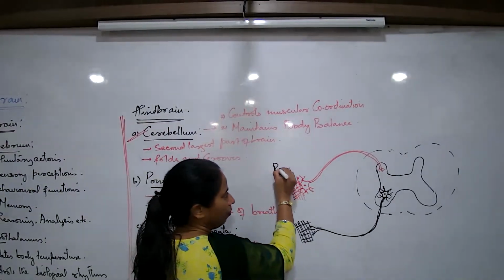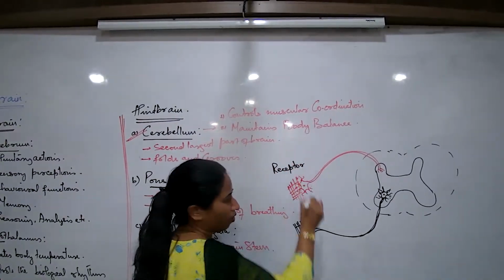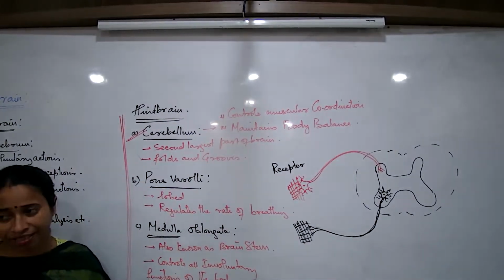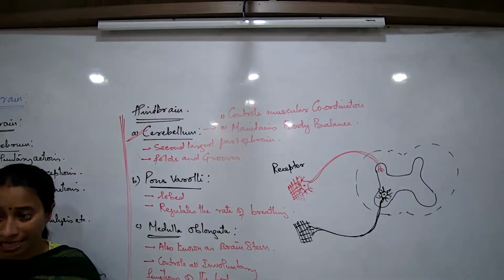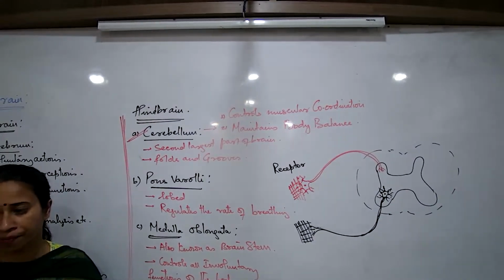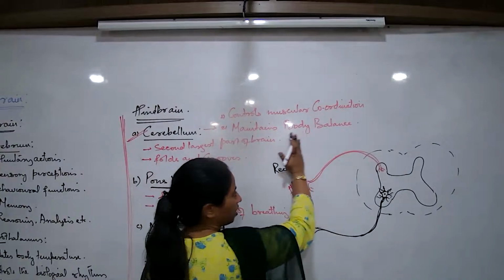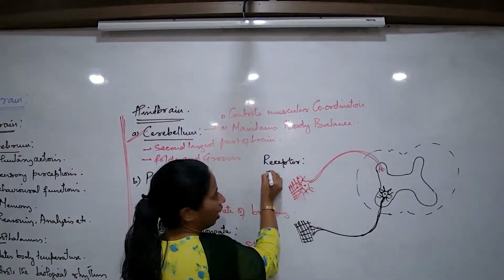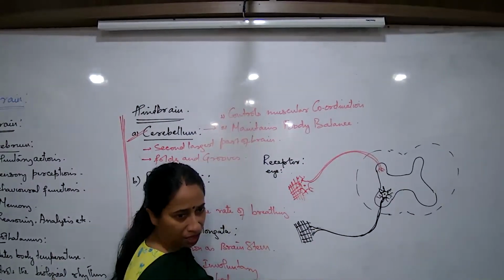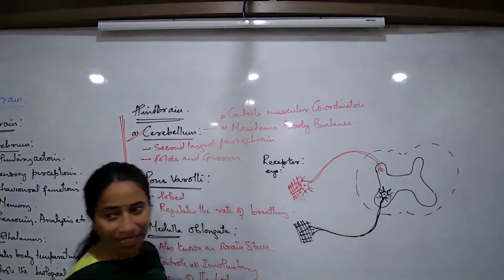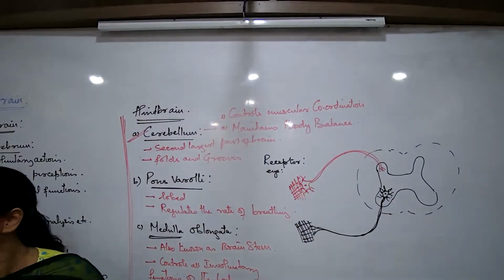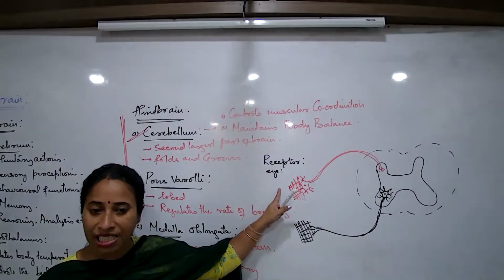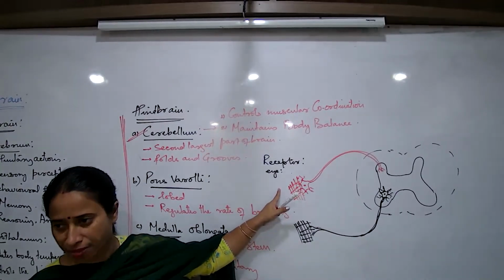Now here the name is receptor. Give me one example of a receptor. Muscles. Skin. One example of a receptor, skin. One more. What are some examples of receptor here I can mention? I want to understand one particular pathway. I talk about the eye as a receptor. Then what is this sensory neuron carrying? Light information. The sensory neuron is carrying some impulses in the form of light waves.